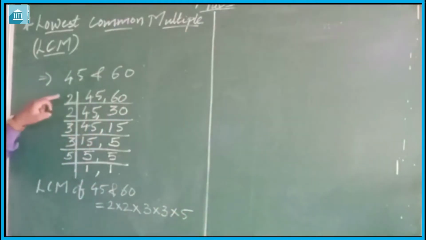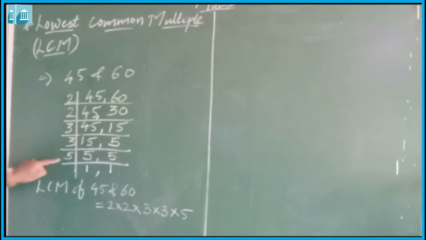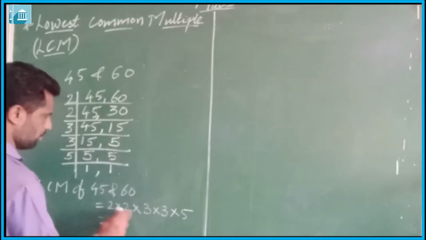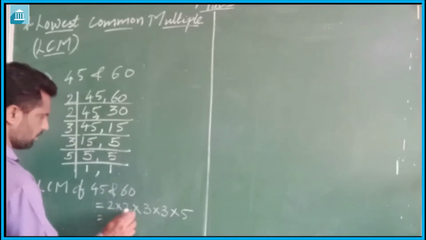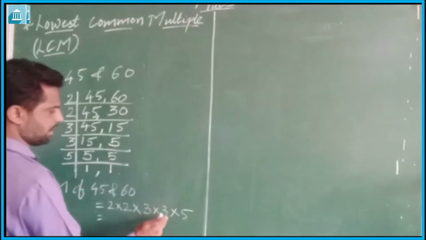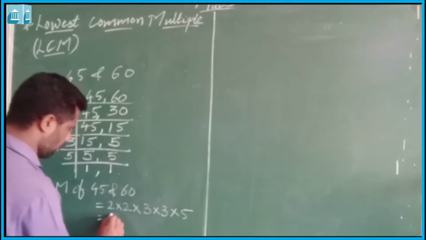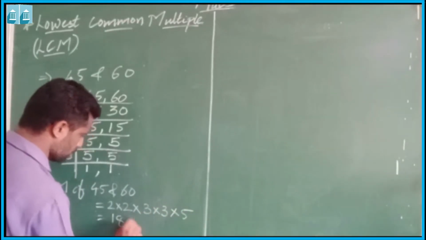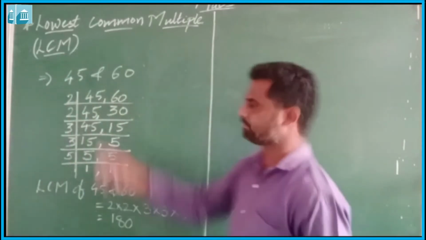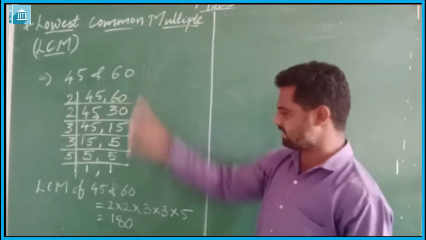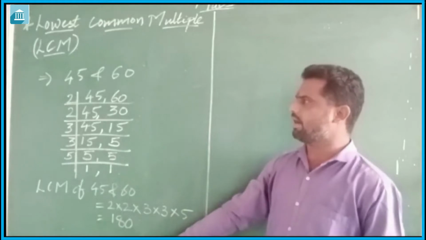So 2 into 2 is 4, 4 into 3 is 12, 12 into 3 is 36 and 36 into 5 is 180. So the LCM of 45 and 60 is 180.